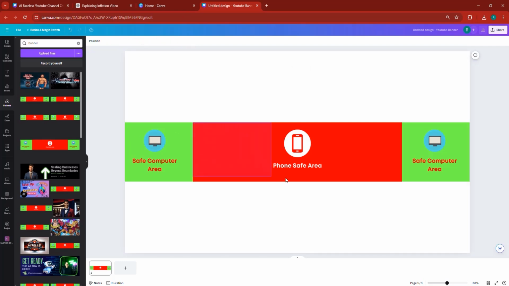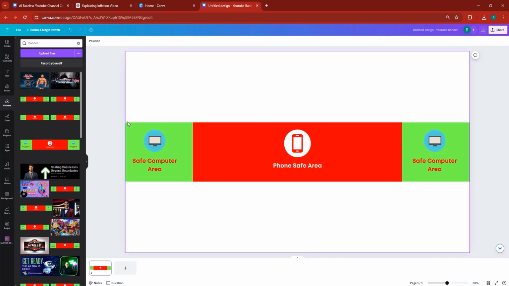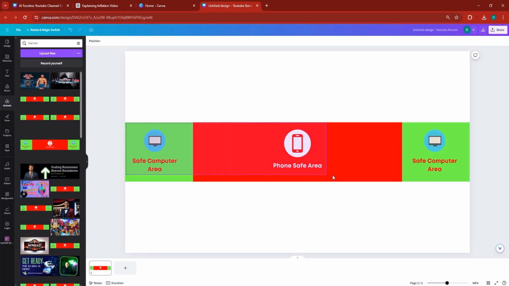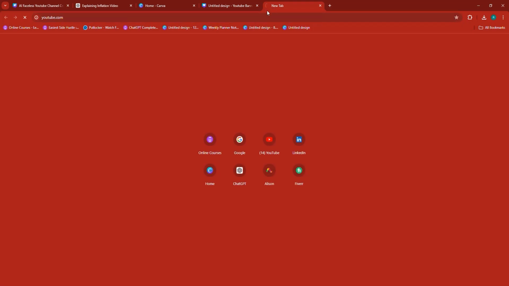In this red area, this is what people are going to see on the phone. So the only thing people using a phone are going to see is this red part. This part here, from the green, including the red, to the other green on the other side, is what people are going to see on a computer. For example, we can do the demonstration with my own channel so that you can see what I'm talking about.